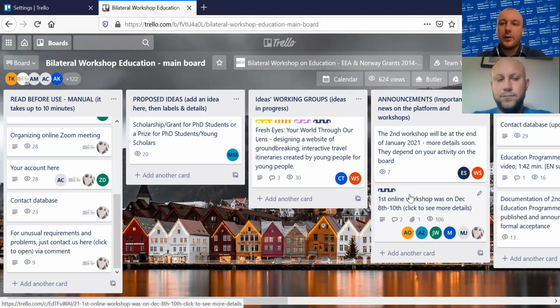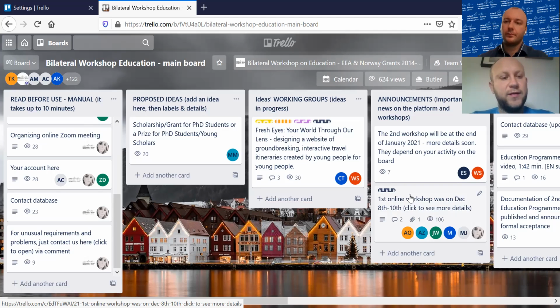And their area depends on your activity on the platform. So if we see that there are many ideas on particular subject or similar struggles in different ideas and different cooperation, then we will focus on it during the workshops. That is why it is so important to publish your work on the platform and the ideas here, because that's the way that we can support you in developing it into ready project ideas.